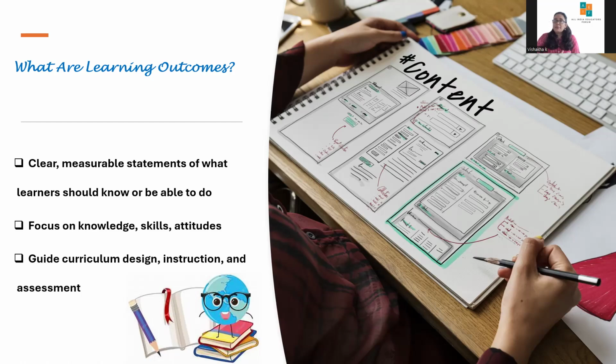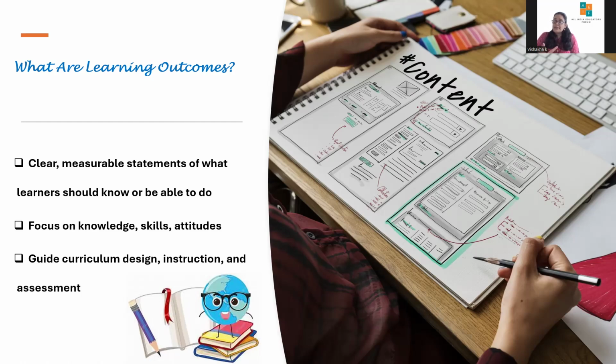If we talk about the primary level in English, the learning outcome will be: student will be able to identify nouns and use them correctly in sentences. The activity will be to ask students to circle the nouns in the story and write 3 sentences using them. The assessment will be to observe accuracy and creativity in their sentences.